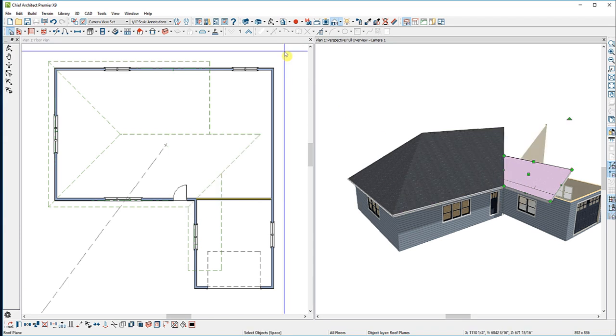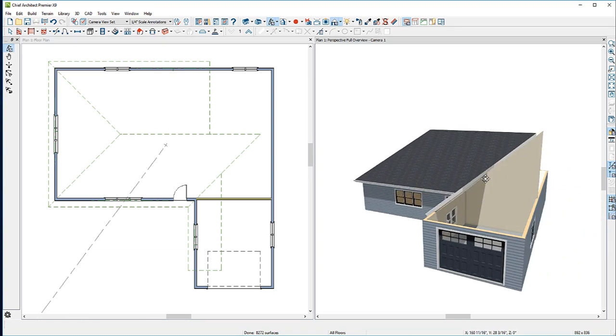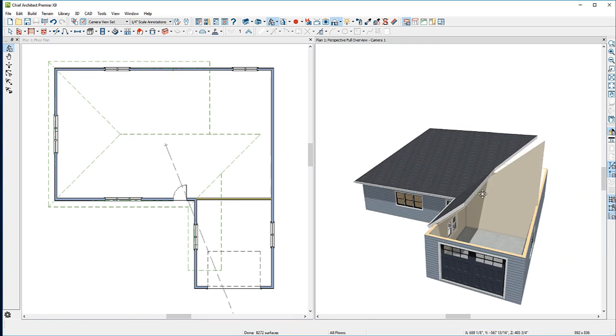That will form a valley for my roof. Now you'll notice here in my camera view that as soon as I have created a roof plane on part of this garage, the roof plane that came up and over the top of this wall has automatically generated an attic wall. Chief will generate an attic wall where there is space between the top of a wall at the ceiling height and the roof plane that is built over the top of it.